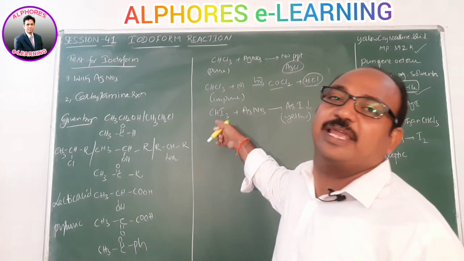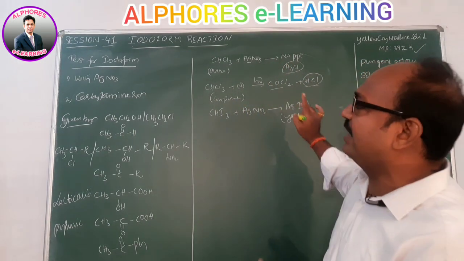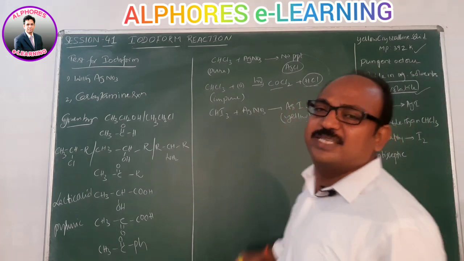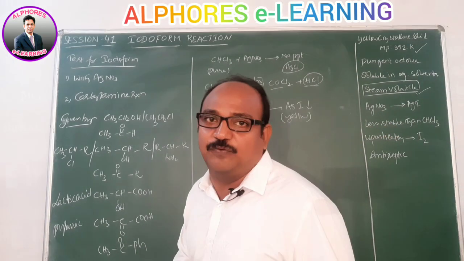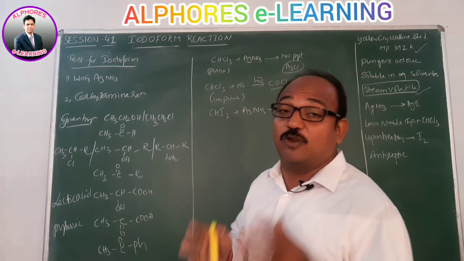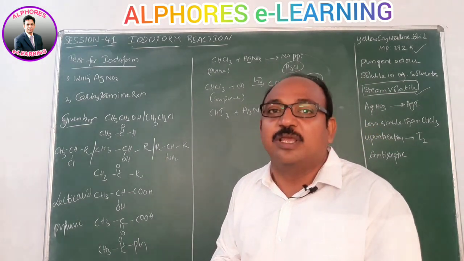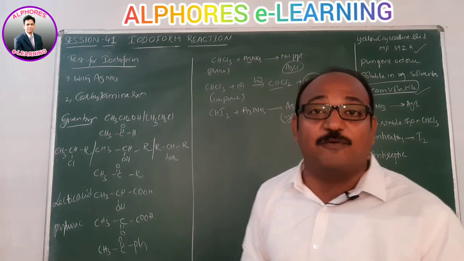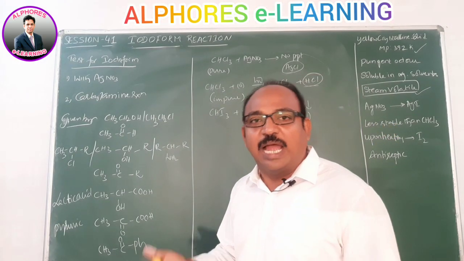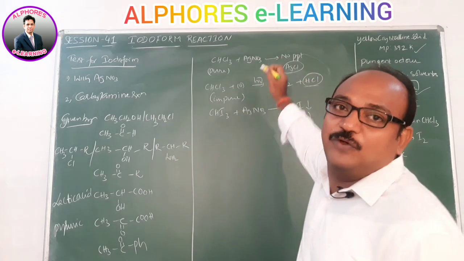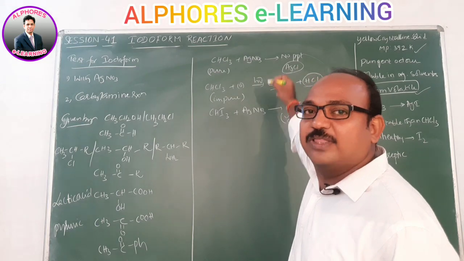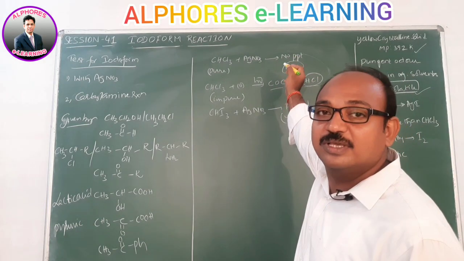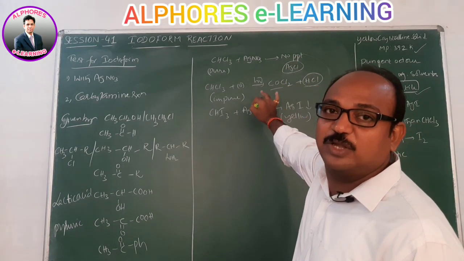In general we use this as a test to distinguish chloroform and iodoform. Of course, based on color we can identify, but whether it is iodoform or not, we can confirm with silver nitrate, where the AgI precipitate forms.